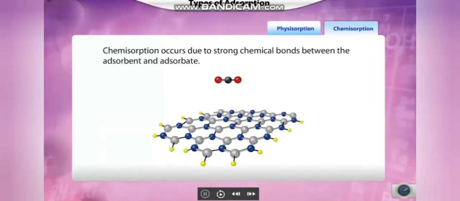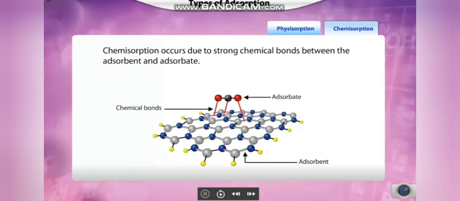If the adsorbate and the adsorbent are held together by strong chemical bonds, then the adsorption process is termed chemical adsorption or chemisorption. Chemisorption is also known as Langmuir adsorption.